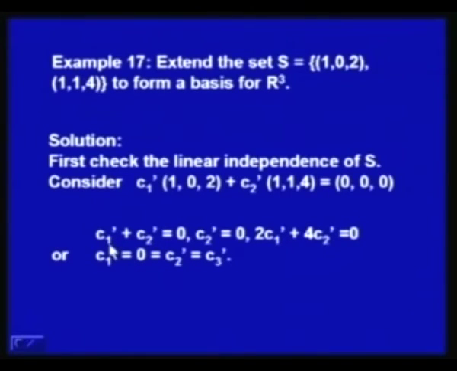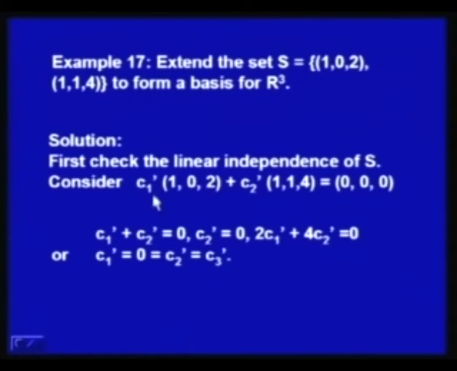From this we get C1' plus C2' is equal to 0 from the first component, C2' is equal to 0, and 2C1' plus 4C2' is equal to 0. So, C2' is 0, from this C1' is 0. So, only the trivial solution is possible. So, we can say that the vectors (1,0,2) and (1,1,4) in the set S are linearly independent.